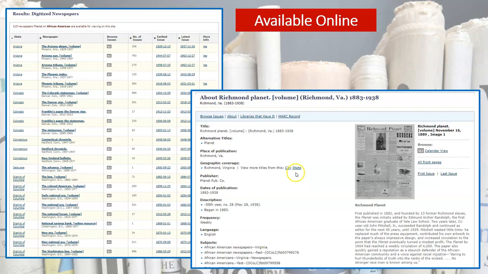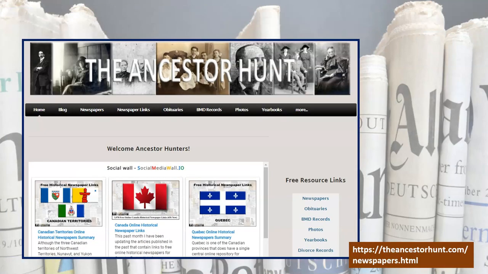And one of the newspapers that has been digitized is the Richmond Planet. And you can see here from 1883 to 1938, and then you can actually browse through these issues, or you can search on the issues. Again, a lot of capabilities I'm not talking about. I just want to throw at you all these newspaper resources.